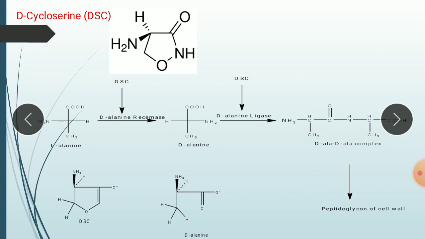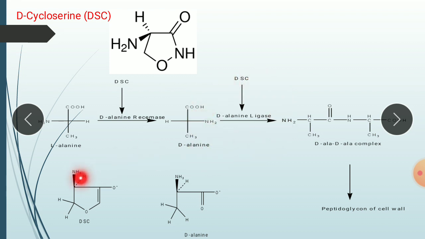Here, if we see the structure of D-cycloserine, it has structural similarity with D-alanine. This is a comparison of the drug with the D-alanine molecule. The structure or geometry is approximately the same. Therefore, D-cycloserine acts as a competitive inhibitor of D-alanine racemase as well as D-alanine ligase.